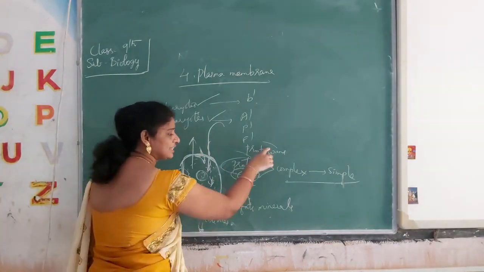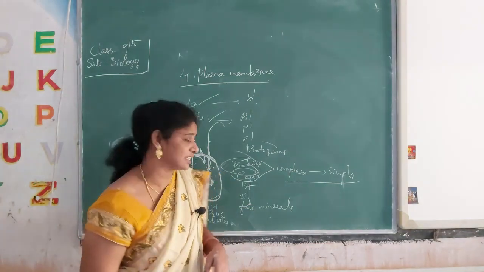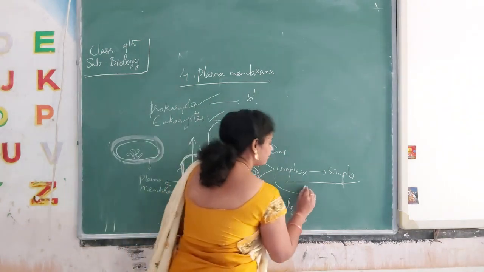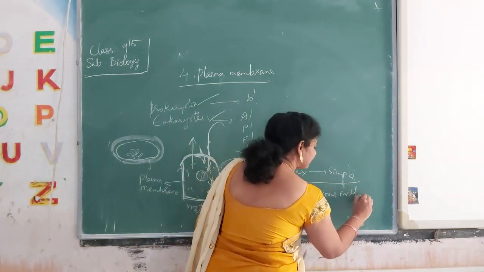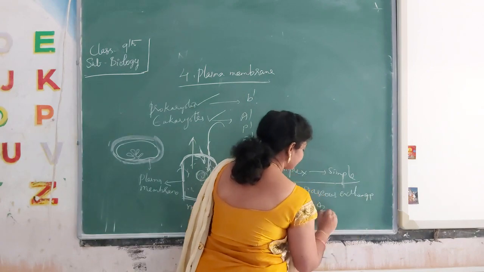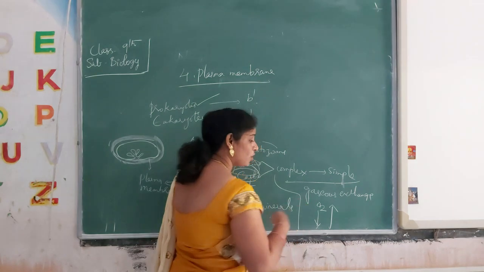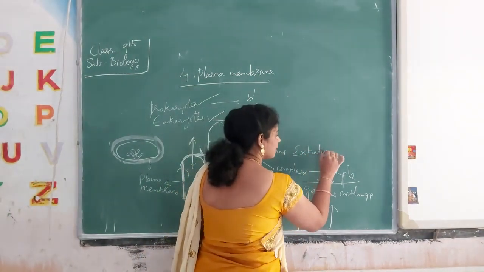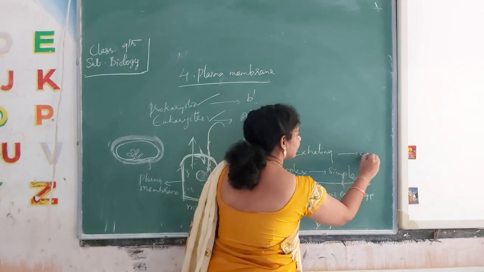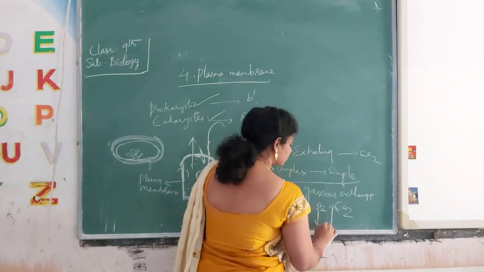Not only solid substances, there is another one, the gaseous exchange. See here, we are breathing oxygen inside our body. What are we exhaling outside? We are exhaling carbon dioxide, which means we are taking oxygen inside.